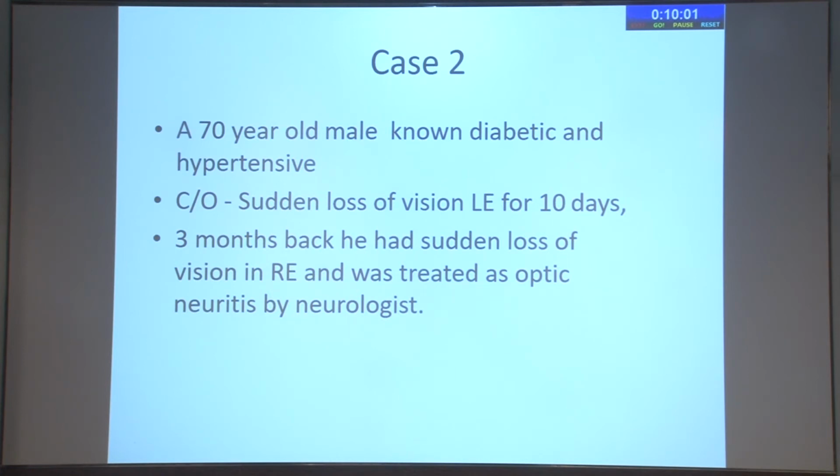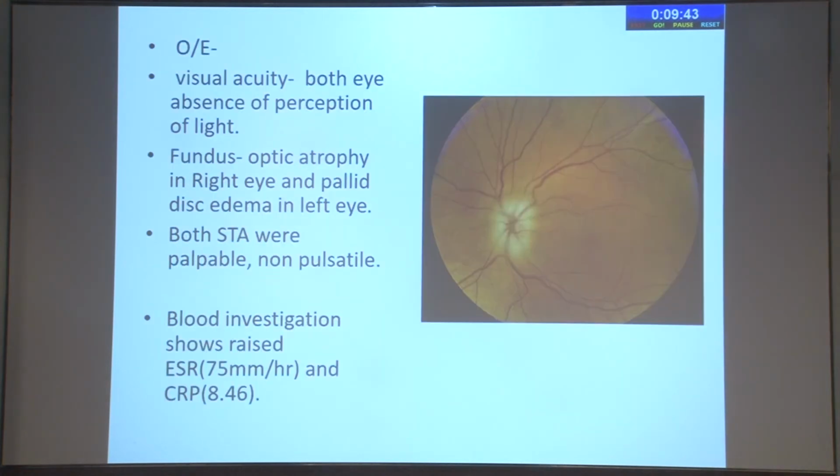And the neurologists always deny it, saying giant cell arteritis is very rare and it's not possible. They made a diagnosis of optic neuritis and treated him, but luckily they treated him with steroids. So immediately he didn't have involvement of the other eye with GCA. But when he came to us, we examined both eyes and found there was no light perception in one eye, which he had lost because of the arteritic type of AION in the right eye.